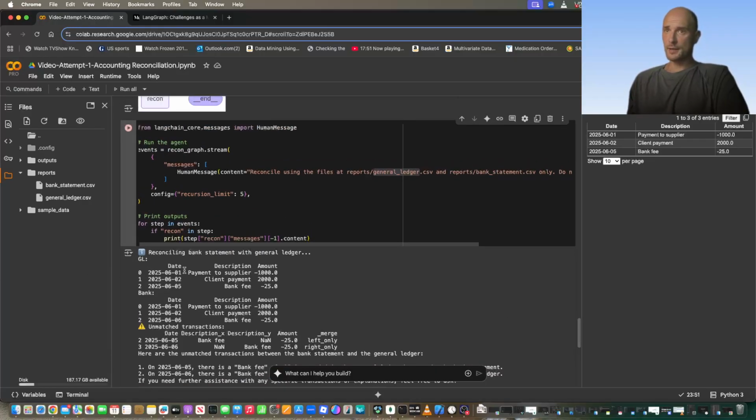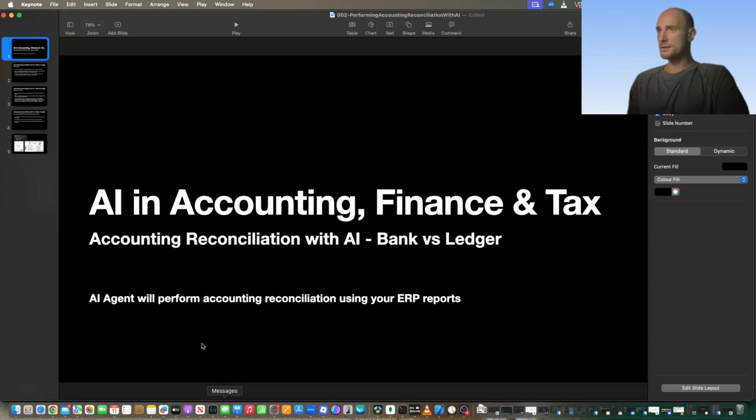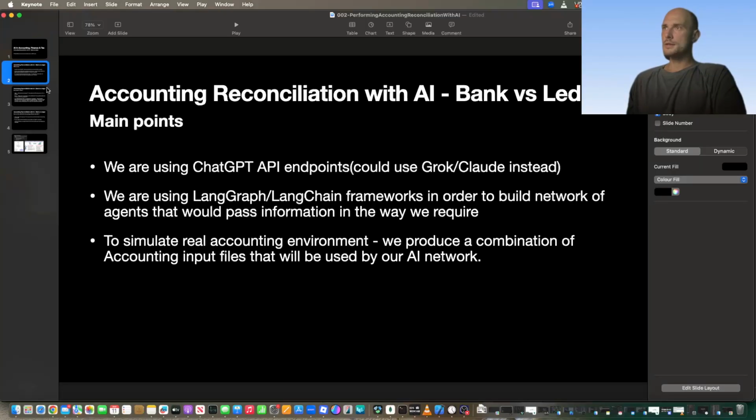So now as a next step, allow me to quickly go back to my slides and walk you through some information. Here is the set of main points that I would like to bring across. First of all, we're using the ChatGPT API endpoint, so you would need to have your ChatGPT API access point sorted out. You would have to feed this to your network so that they're able to make the calls to ChatGPT. Alternatively, you could be using Grok, Claude, or any other strong enough neural network that is able to handle this load.